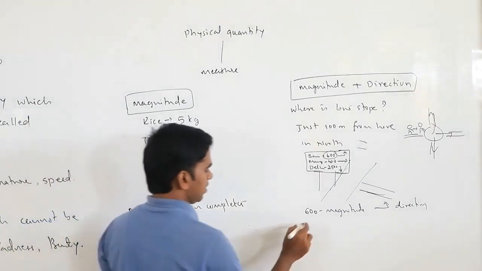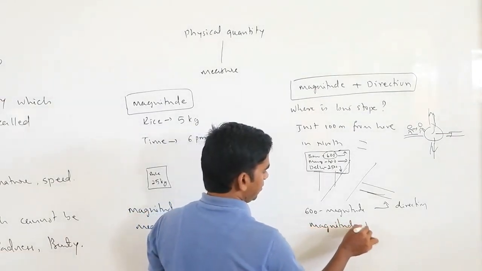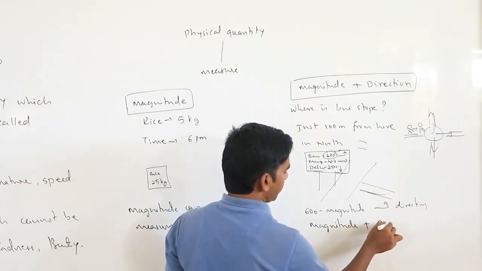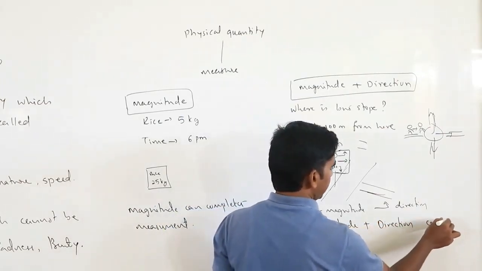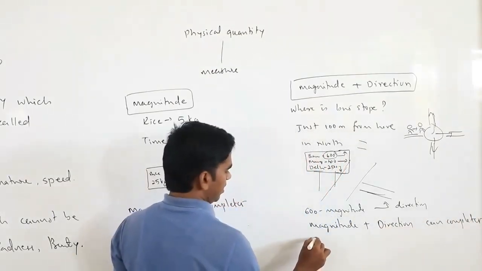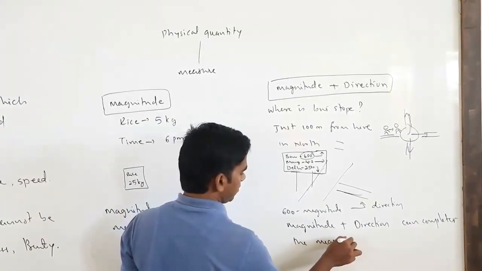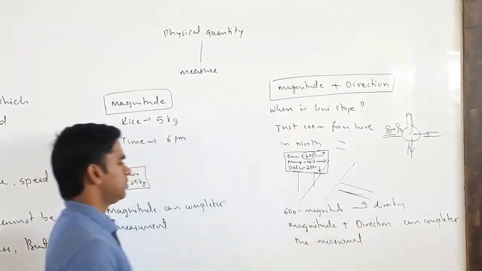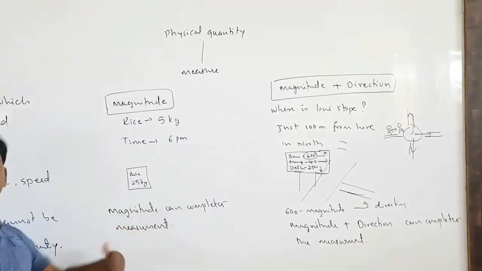But here, magnitude plus direction can complete the measurement. If you measure only magnitude, it is over; here, magnitude with direction is needed.